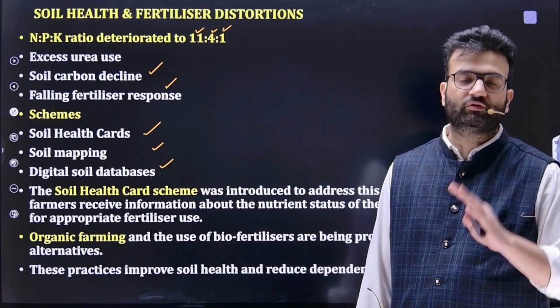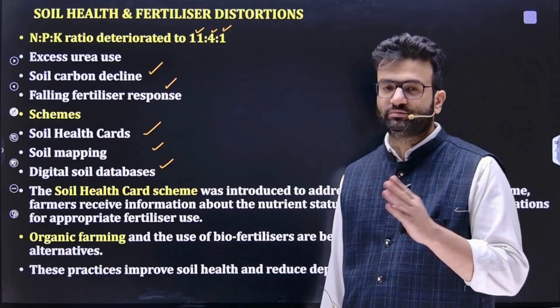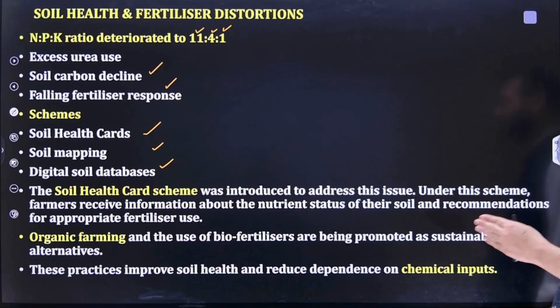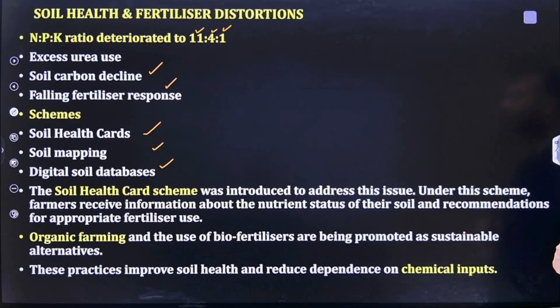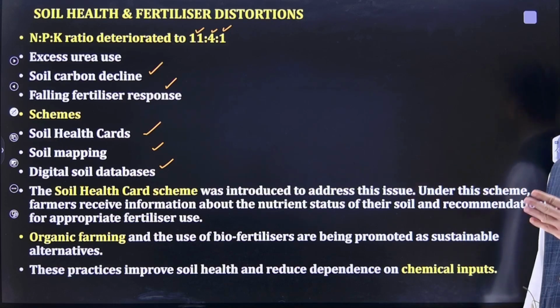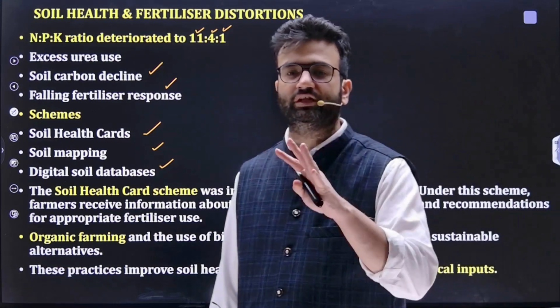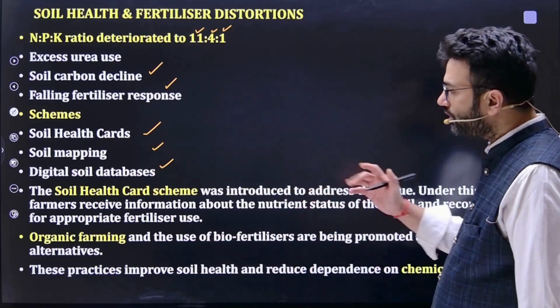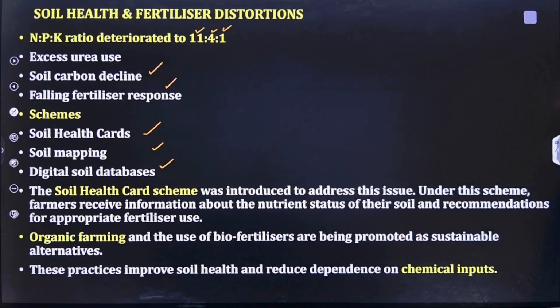Natural farming has the 4 spiritual wheels of farming, that is Bij Mitra, Jeev Mitra, mulching, and apart from that, the soil aeration technique, Vipasa. So organic farming and the use of biofertilizer are being promoted as a sustainable alternative. These practices improve soil health and reduce dependence on chemical input.